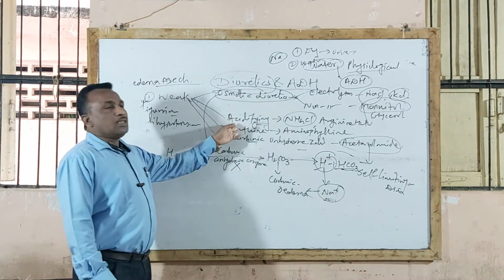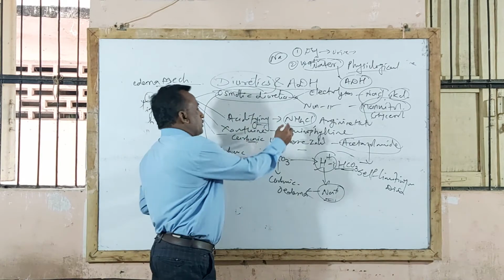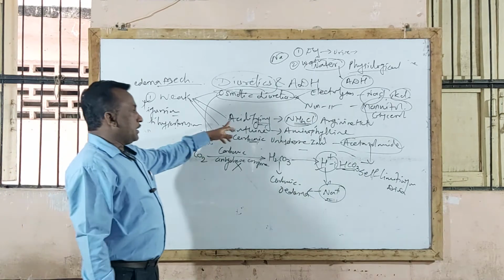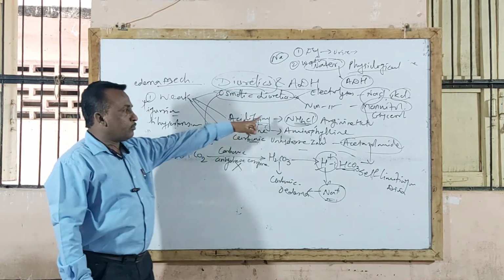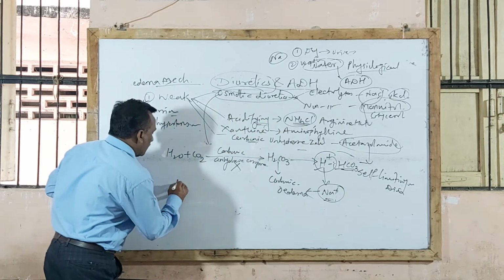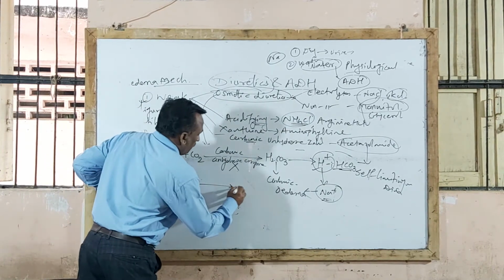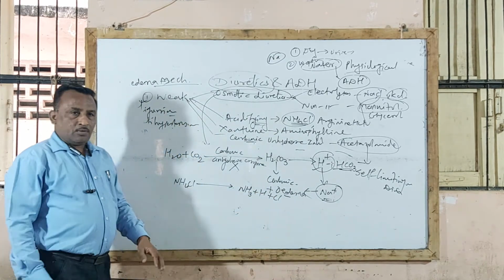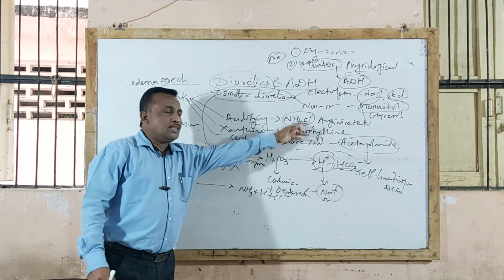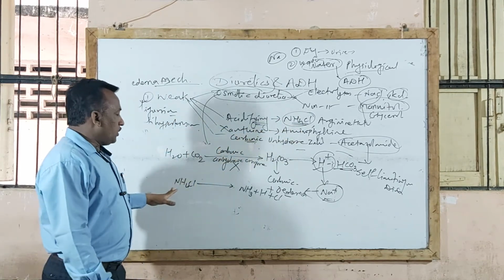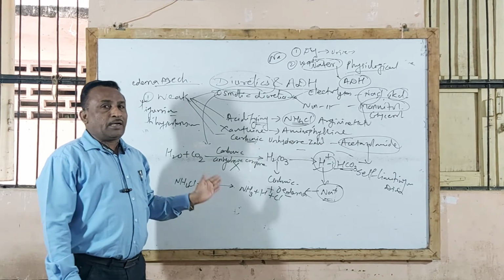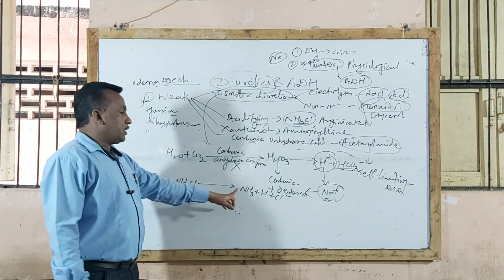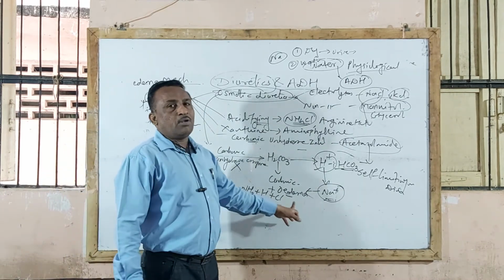Then the third type is ammonium chloride. Ammonium chloride is called a urinary acidifying agent. Sometimes we are asked to write a note on acidifying salts or urinary acidifiers. When ammonium chloride is given orally, it is converted to ammonia plus H plus ion plus chloride. It is used as a urinary acidifying agent; it changes urine pH to acidic, acting as a metabolic acidosis agent.